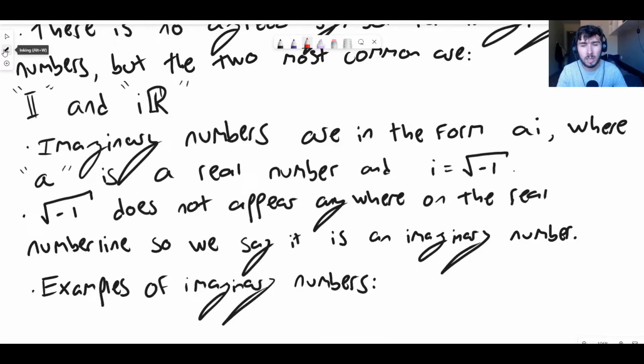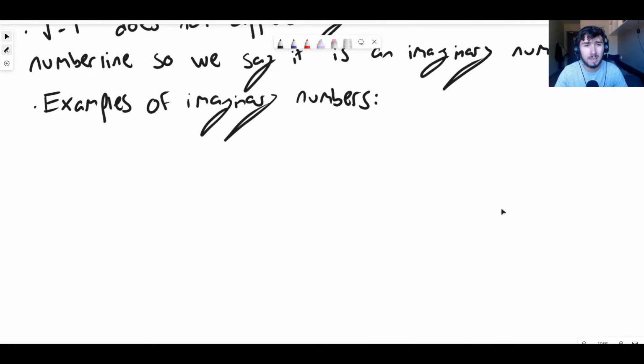So we say that i, which just stands for imaginary, is equal to the square root of minus 1. So this is not a real number, this is an imaginary number, okay? And a is just a multiple of that special imaginary number. So let's look at some examples here. We can talk about any multiple we want of i, or of the square root of minus 1. So for example, imaginary numbers. i, that's the square root of minus 1, that's an imaginary number. Another one is 2i.